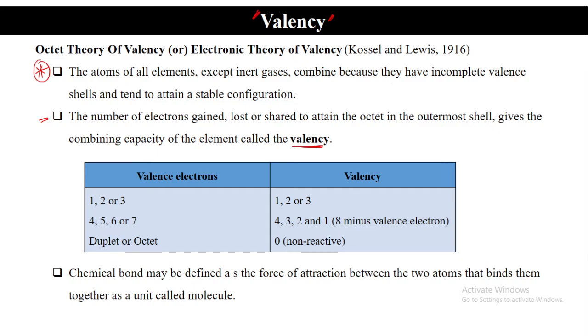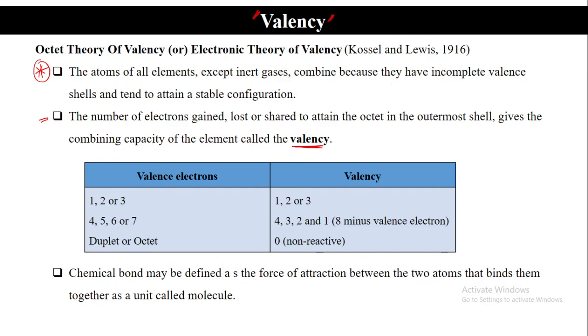We will understand in our higher classes, when we go more into orbitals, shells and subshells. But here you just have to understand that if you know the number of valence electrons, you can tell the valency.